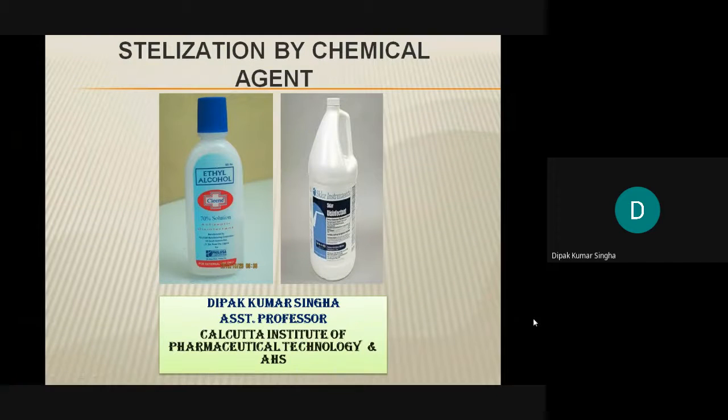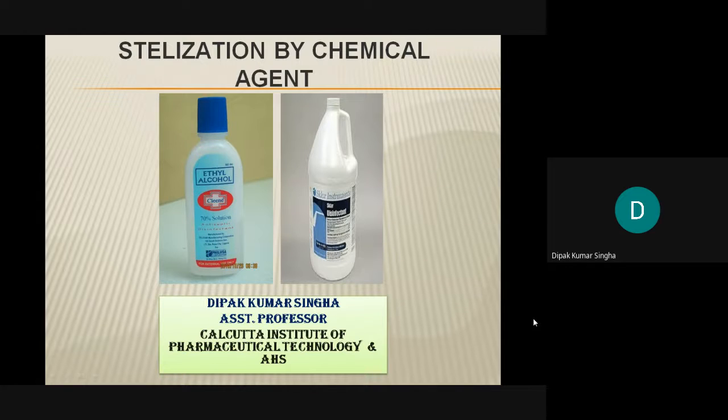So good morning everybody. Last class we discussed sterilization by physical methods, of different pharmaceutical products, like dry heat sterilization, moist sterilization, radiation, and mechanical sterilization. Today we discuss sterilization by chemical agents.